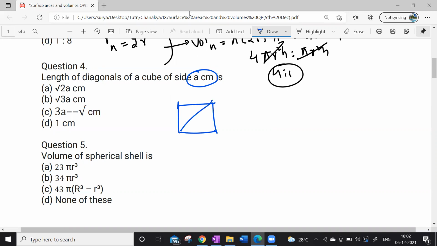This is a diagonal here. So what is the diagonal? Let me consider this as D. And what is the side? This side, let us consider this as A.